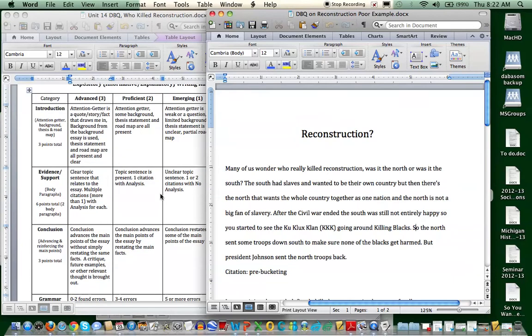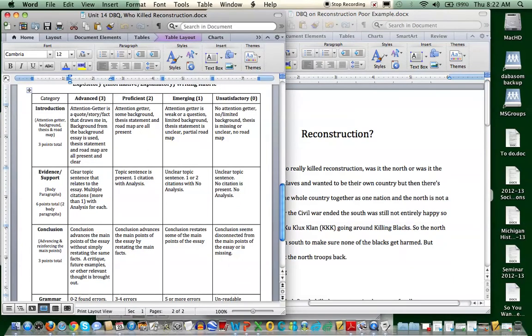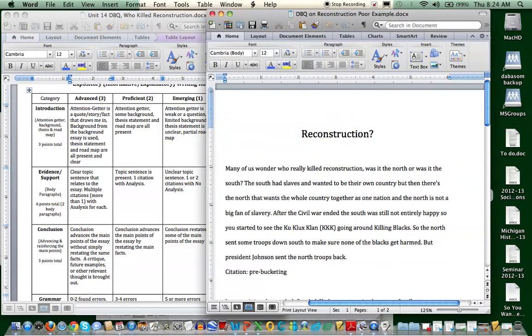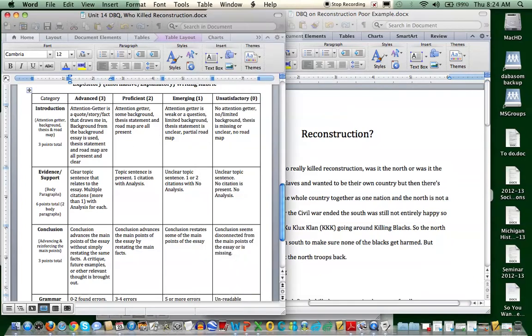Alright, so let's take a look at how I'm going to grade this. Is there an attention getter? I'd say that there is. It might not be the strongest, but it is there. Does she use some background from the background essay? She definitely talks about things that are happening down south, the fact that troops are sent down. So she's done an okay job with the attention getter, and this person's also done a decent job with the background essay and talking a little bit about the situation.